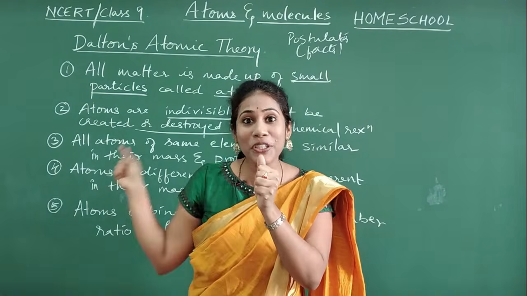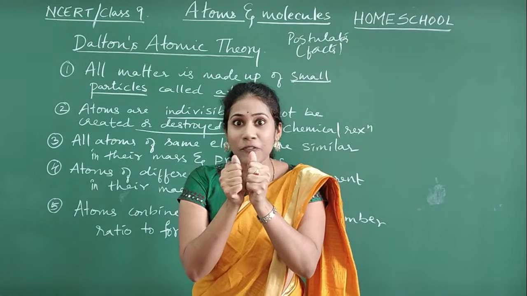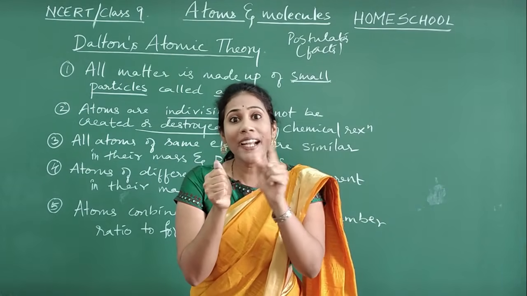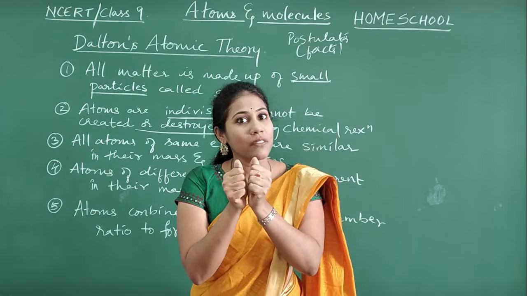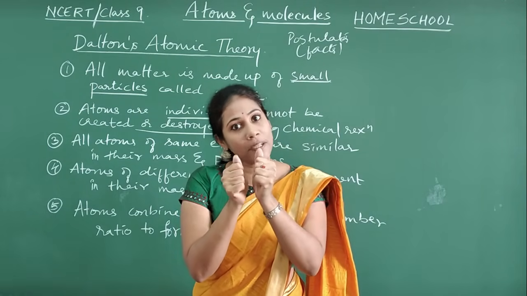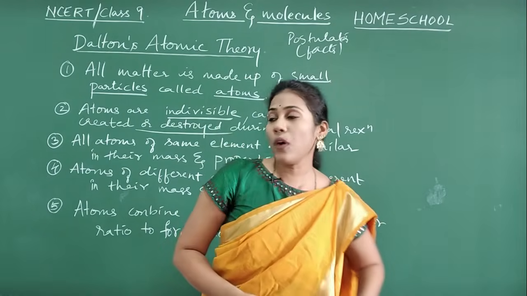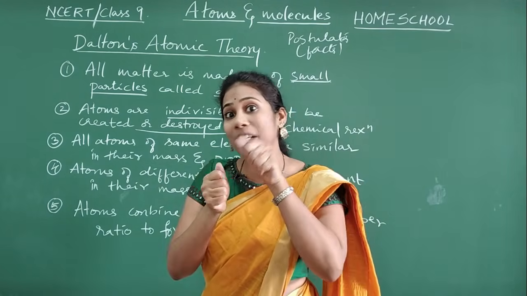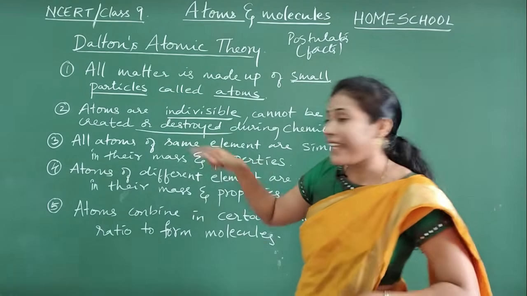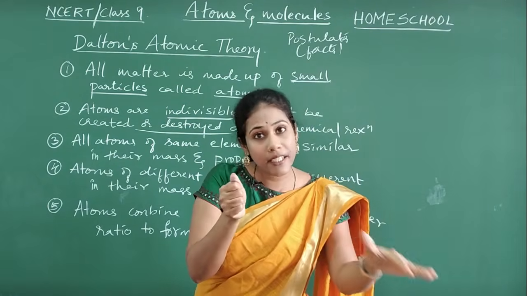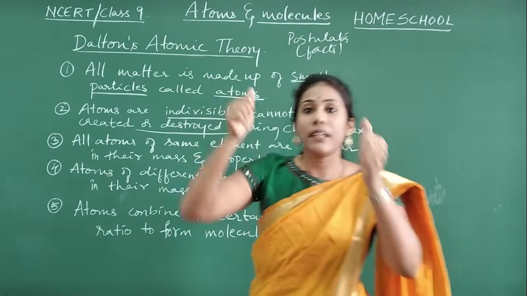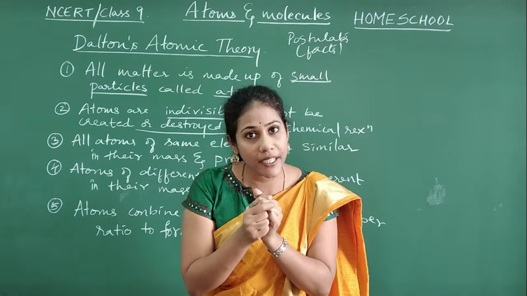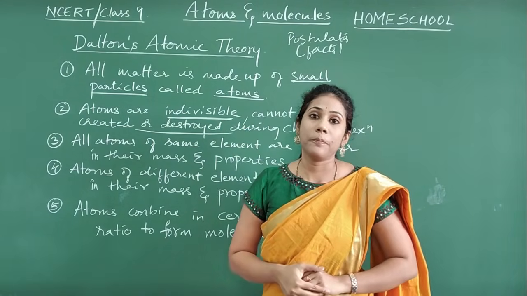Clear everybody? Understood the point? One atom of hydrogen is coming for combining, guys. One atom will not become half during combination. One atom will not become two during combination. However much comes, that much will remain. So this is the meaning of atoms cannot be created: extra atoms cannot be created, or existing atoms cannot be destroyed, during a chemical reaction. This is the second and important postulate of Dalton's atomic theory.